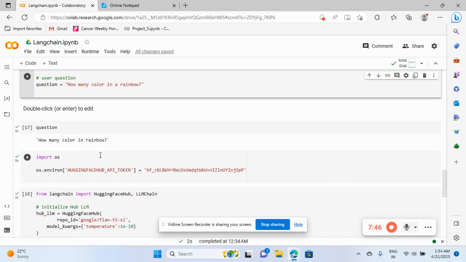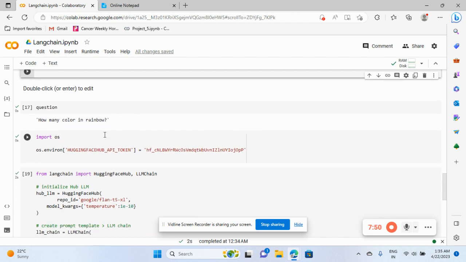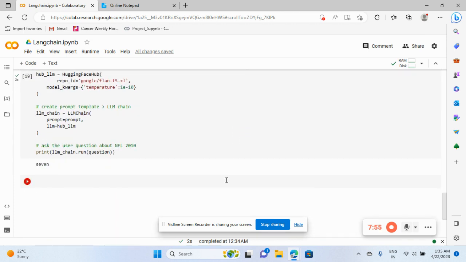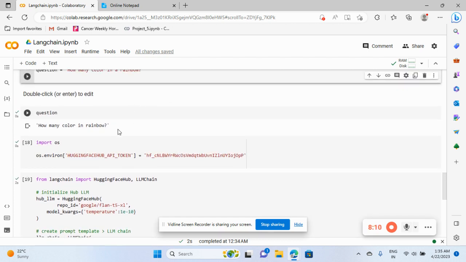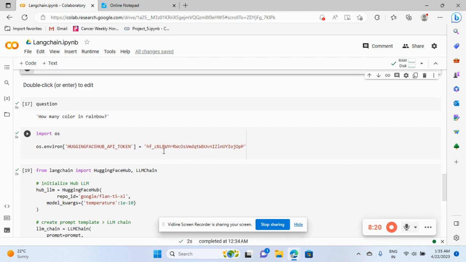Then what I've done is I imported the os library. It is one of the libraries we needed, because of os.environ, since I have used my token over there. So don't use my token. Even if you use my token, it will not work, because I'm going to deactivate that token after completing this video. But if you see here, os.environ is equal to the Hugging Face Hub API token. You need to go over there and create your own token and just put it over here.